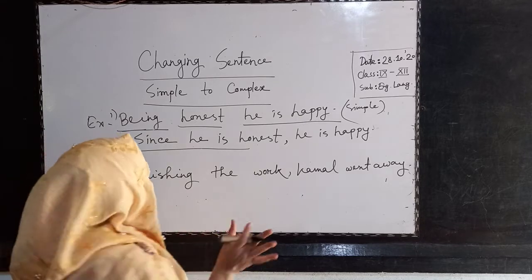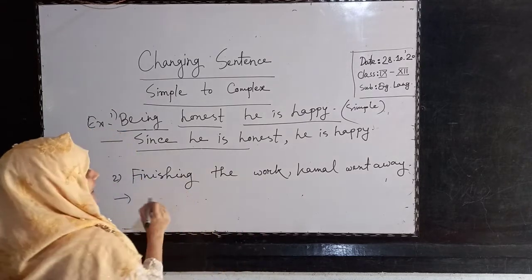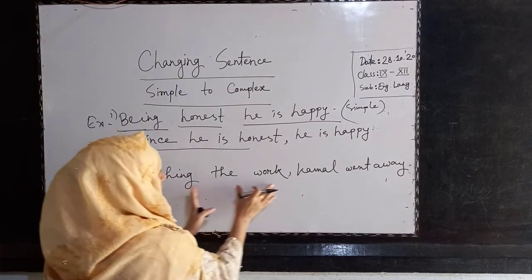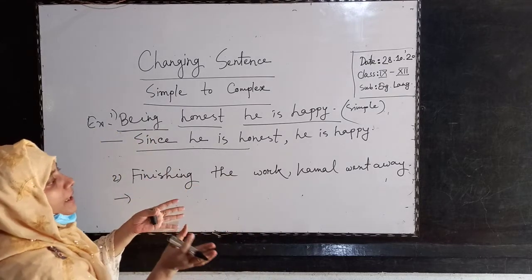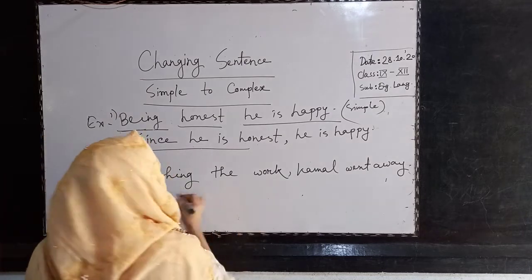Look, we make another subordinate clause. So here is verb plus ing. Finishing the work, Kamal went away. What is that sentence expressing? When he finished the work, he went away. That means time. So we will add here when.